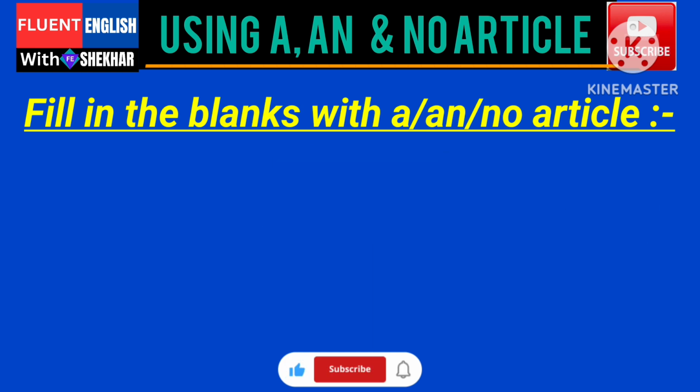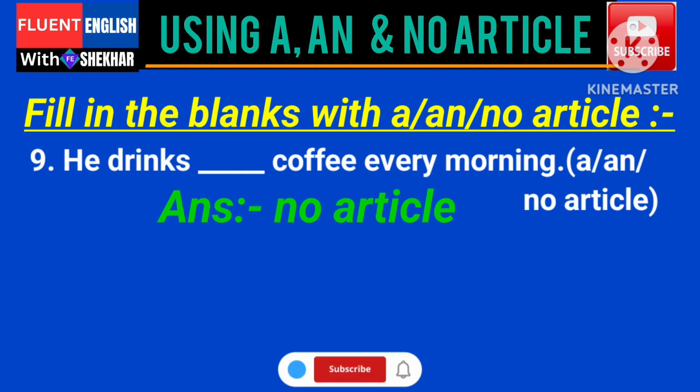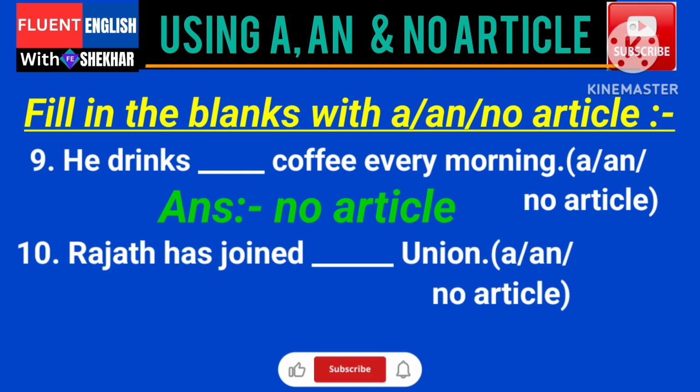Next one, he drinks dash coffee every morning. Options A, an or no article. Answer is no article because here coffee is a liquid and uncountable noun, so we should not use article before the uncountable noun, that is coffee. Come to last one, Rajat has joined dash union.